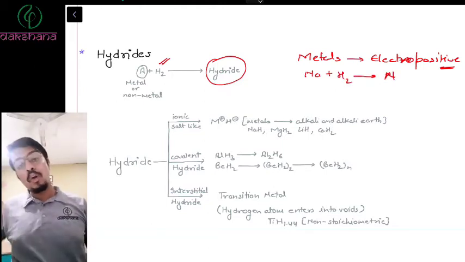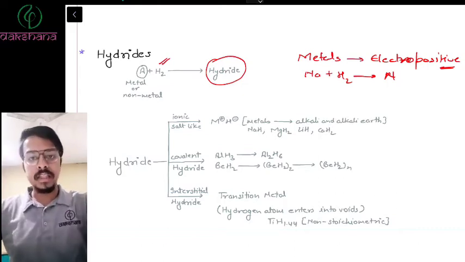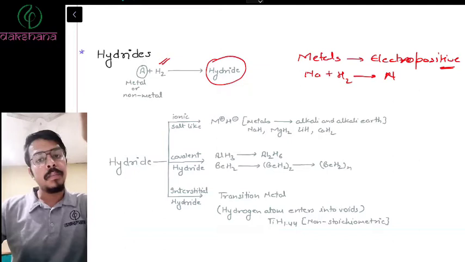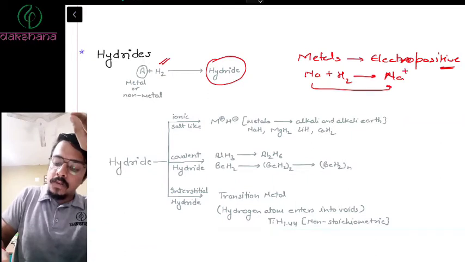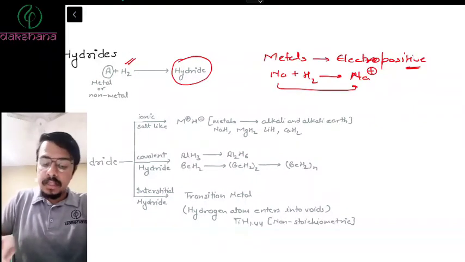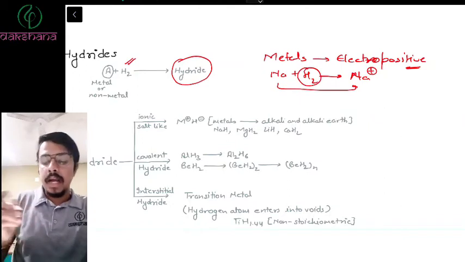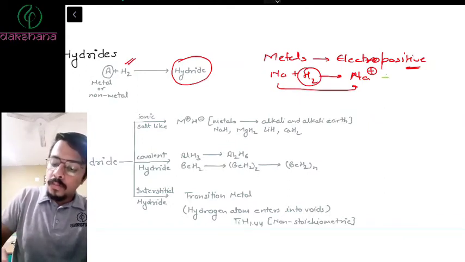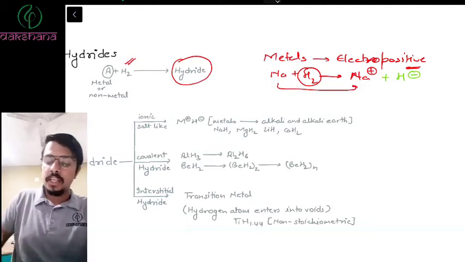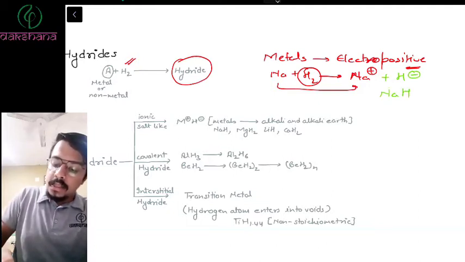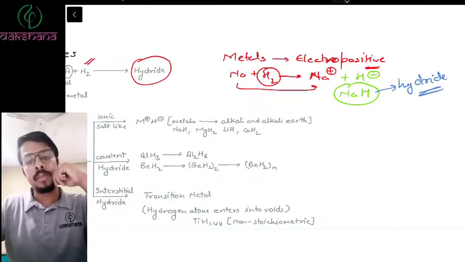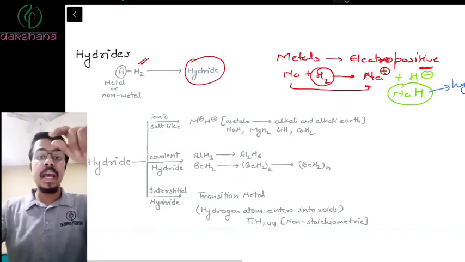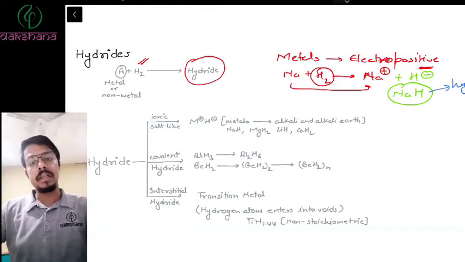What is the tendency of a metal? To oxidize itself, and in doing so, it will reduce something or the other. Here, Na oxidizes itself and gets converted into Na plus, and it reduces something else. What is that? H2, right? It reduces H2 to give you H minus, and they form a compound called NaH, and this is known as a hydride. What kind of hydride? Metal hydride. So in hydrides, the hydrogen is in a negative oxidation state, whereas the metals are in a positive oxidation state.